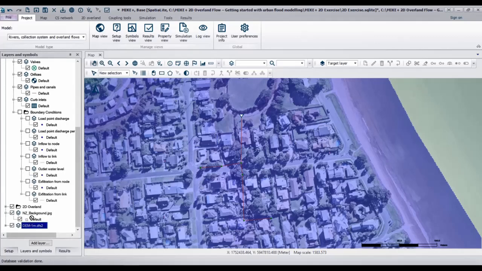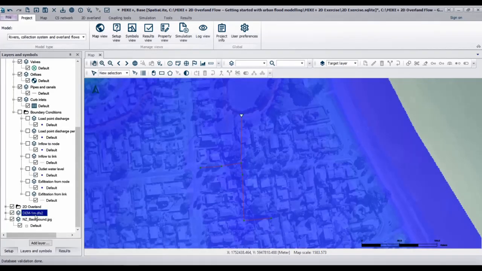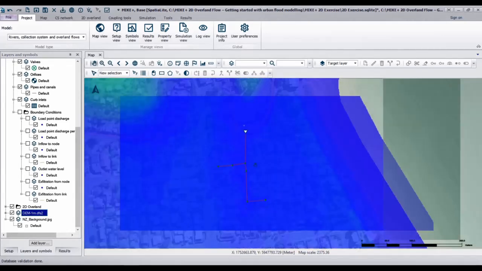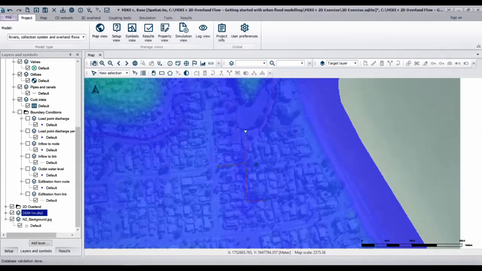With dragging and dropping, you can move this layer to the top of the previous background layer, so that way you can see it. With the mouse wheel, you can zoom out to have a better overview of the digital elevation model.